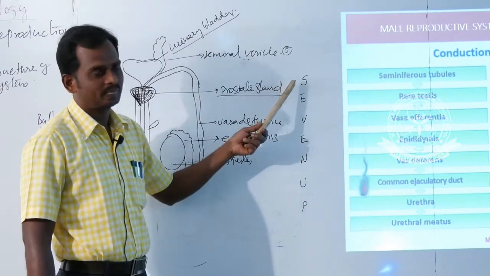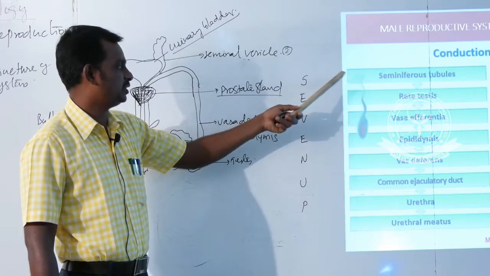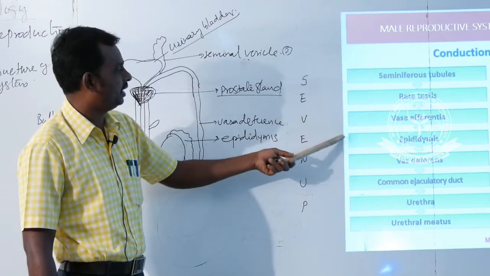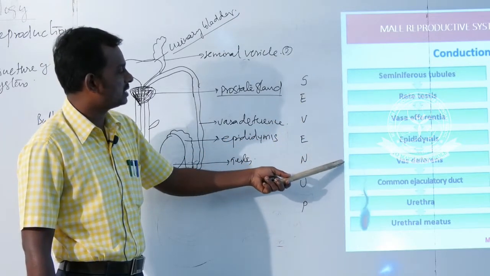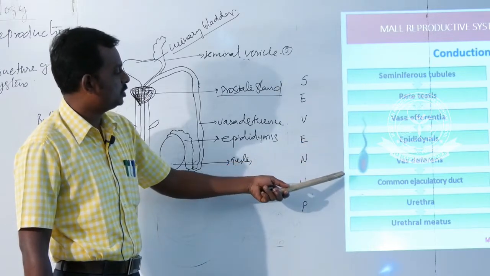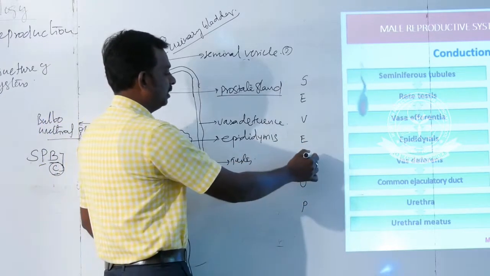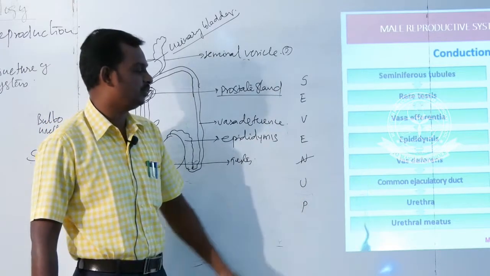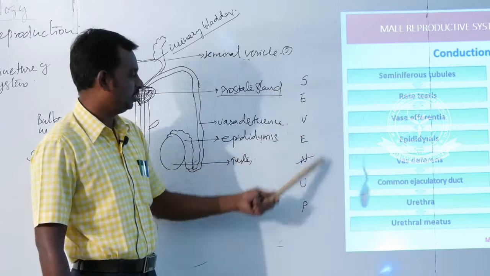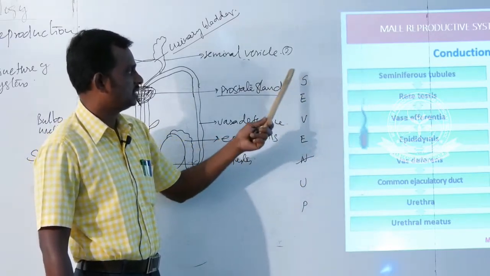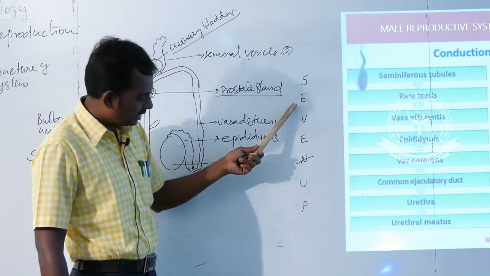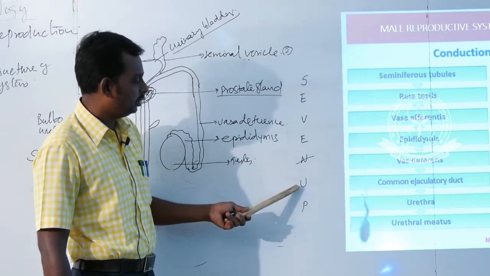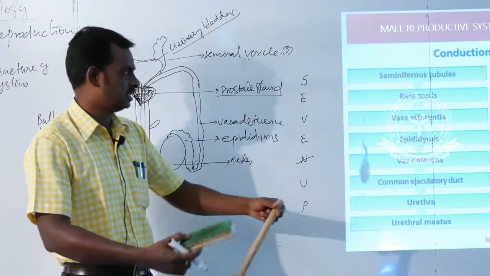S means seminiferous tubules. E for epididymis, V for vasa deferens, and E for ejaculatory duct, N none, nothing is there. Then U for urethra, and the last P for penis. This mnemonic helps to understand the route of sperm. Seminiferous tubules, then epididymis, vasa deferens, then ejaculatory duct, then urethra and penis. Next slide, last part.